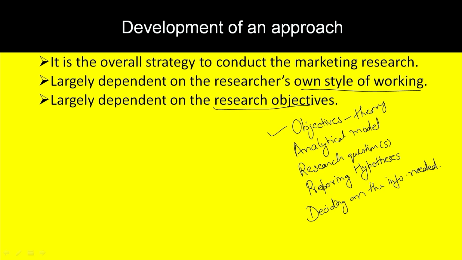Now preparing an analytical model. Second point. This is an arrangement in which the variables are set on the basis of the analysis of the secondary data. So he got his variables on the basis of which he has prepared the objective, and then now he is arranging those variables in certain fashion, which is called analytical model. So this all detail comes from secondary data. Now this model is then tested on the basis of primary data.